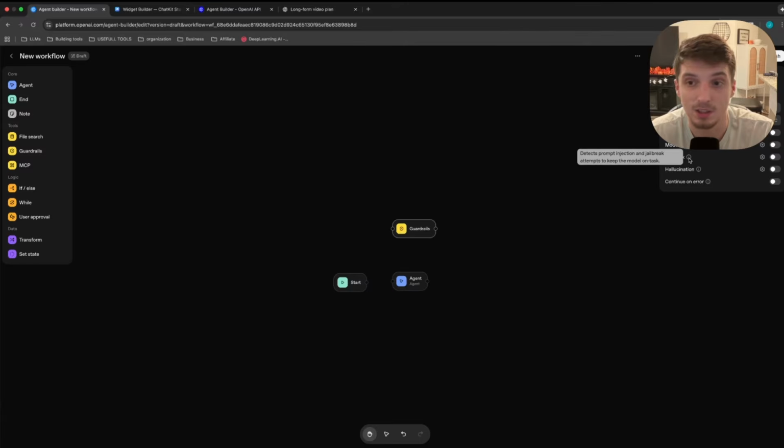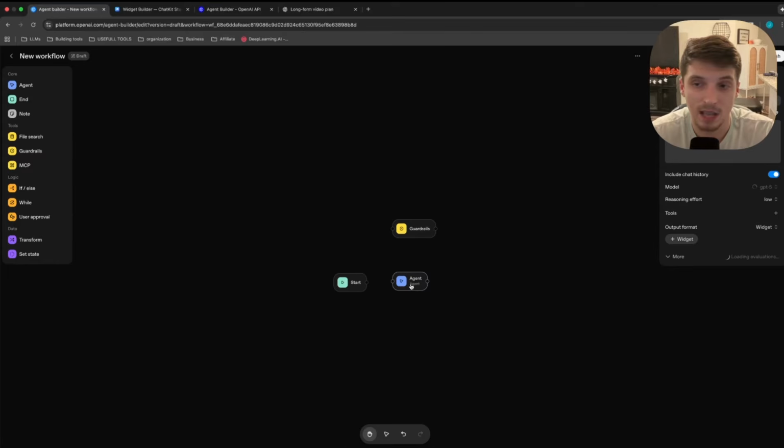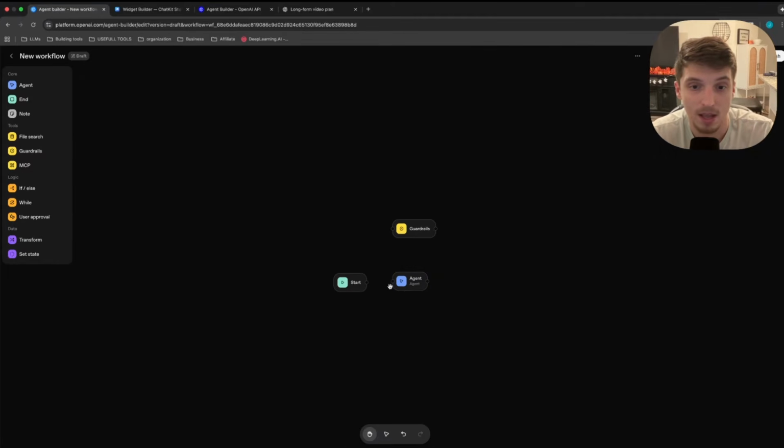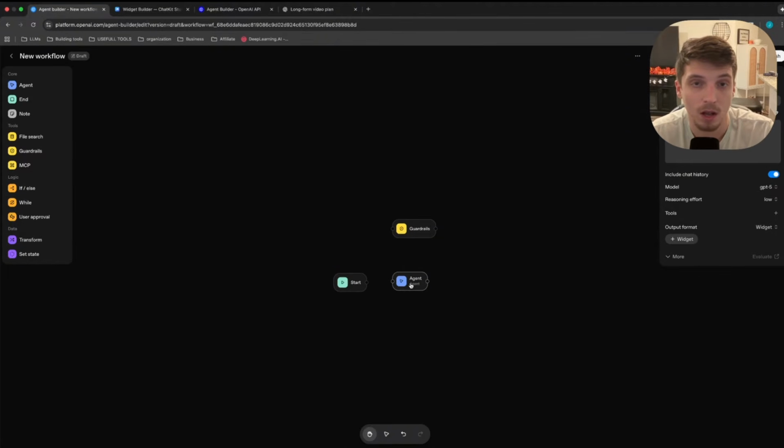The next thing is jailbreak. This is the most important thing, okay? It detects prompt injections and jailbreak attempts to keep the model on task. Say some 14-year-old kid finds a chatbot online and wants to get it to do something it's not supposed to do, like starts asking about political things, if you get the gist. I don't want to go too deep into it. Pretty much it keeps the model on its task. So if we task this thing with scheduling appointments and someone asks about how many planets are in the universe, it will stay on task.